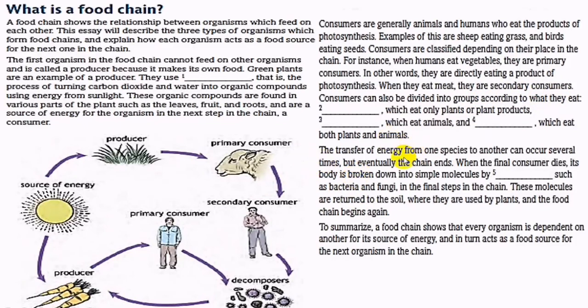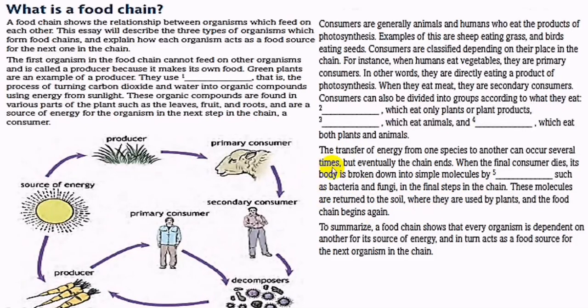And this paragraph is speaking about the decomposers. After the death of a human, some very small organisms, like bacteria and fungi, are going to break down the body into simple molecules.